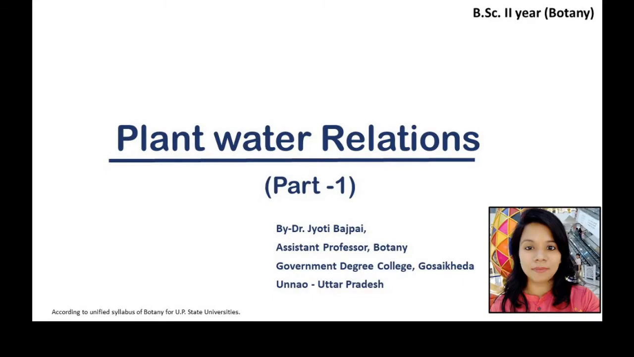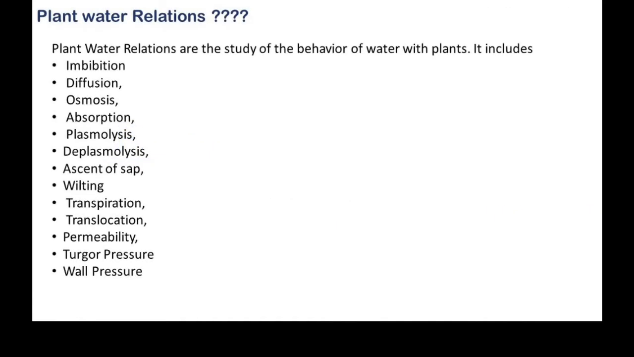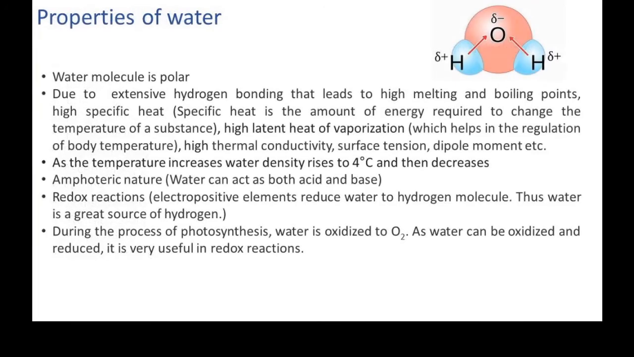Today we will study about plant-water relations. Plant-water relations are the study of behavior of water with plants. It includes many processes like imbibition, diffusion, osmosis, absorption, plasmolysis, deplasmolysis, ascent of sap, wilting, transpiration, translocation, permeability, turgor pressure and wall pressure. So first we will study about properties of water.